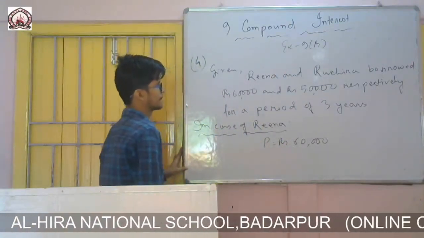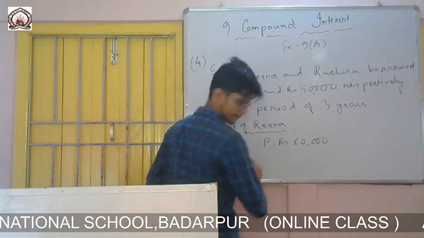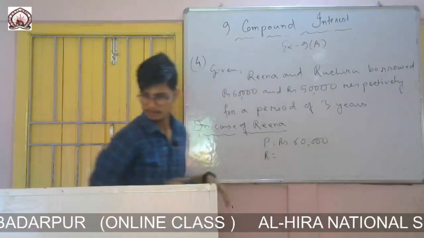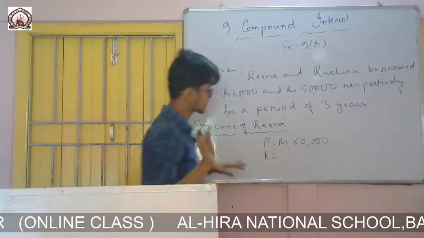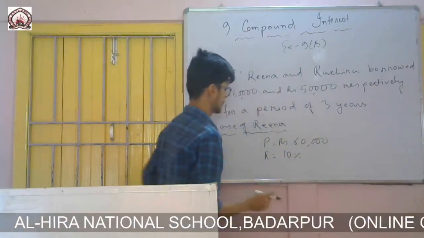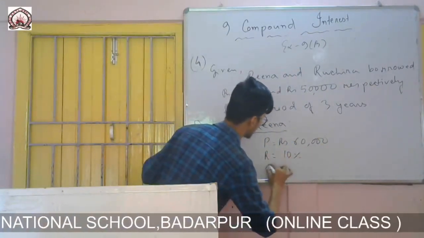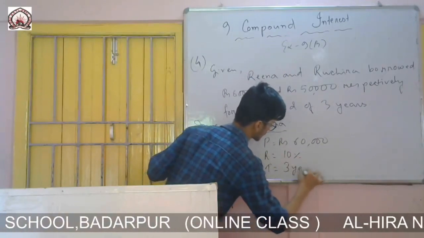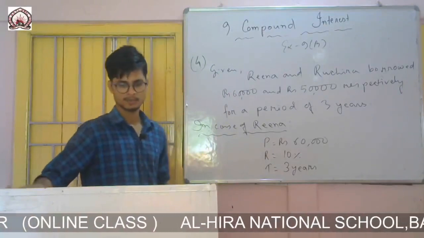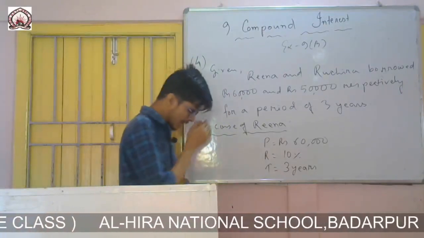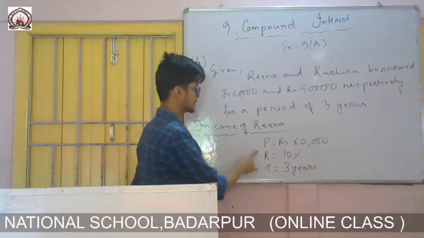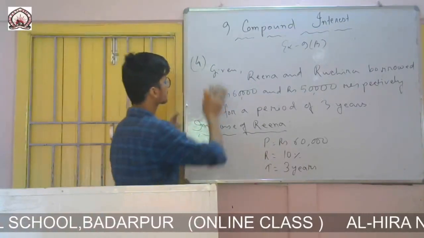Then rate is given 10%. You write it here, we have not mentioned it there. So rate is 10% and time is 3 years. We know how to calculate simple interest. It is PRT by 100.